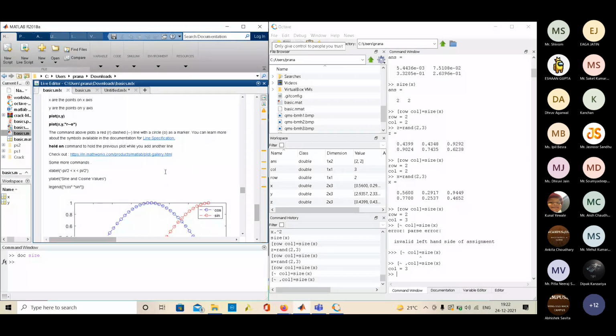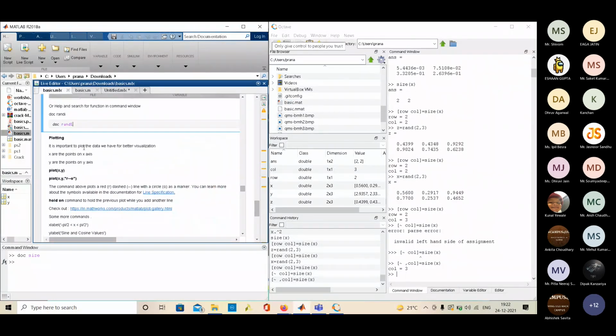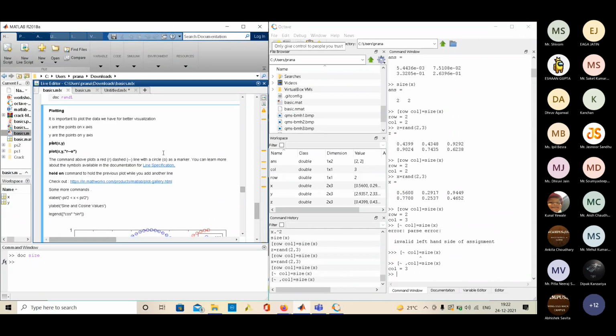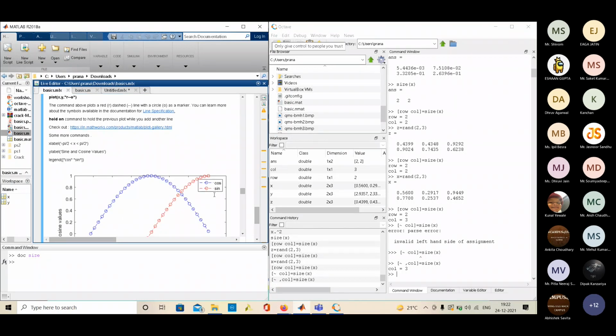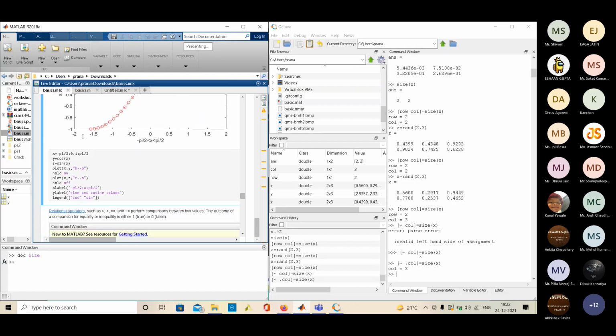The next thing I will tell you about briefly only. There is plot, which can be used to plot a line function. I will tell you briefly about it, and you can read about it yourself. Let me start. So x equal to